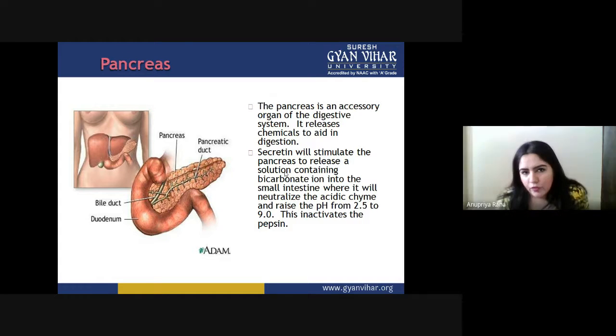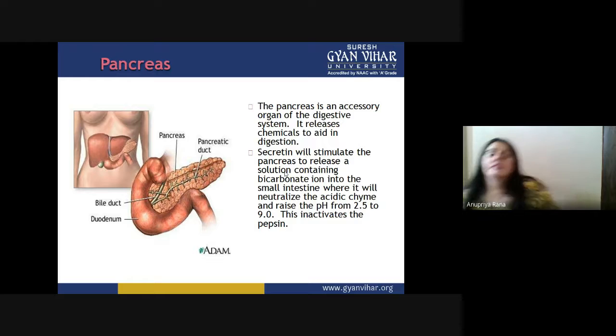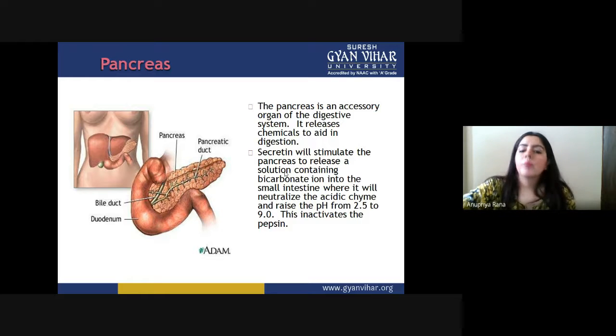Now, what is the major function of the pancreas? It has to secrete secretin, and the secretin gives the solution containing the bicarbonate. So this bicarbonate present in the pancreas neutralizes the pH of the chyme, the food. If the pH was 2.5, they take it to 9.0. So this change from 2.5 to 9 pH is the conversion from acidic to the basic pattern.